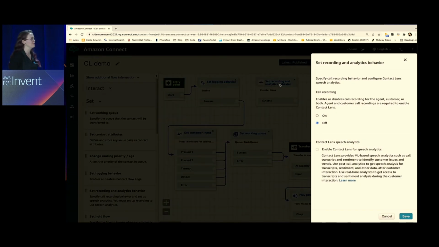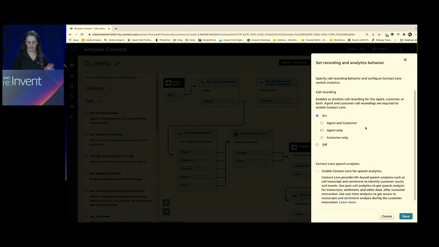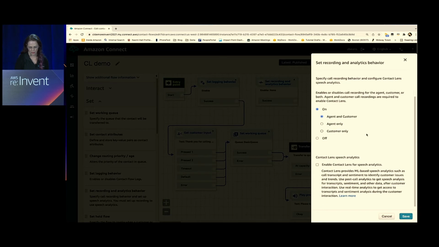I'm going to open the properties of that block, and I'm going to go ahead and enable call recording. I'm going to turn this on, and you'll see I have options here: agent and customer, agent only, or customer only. With Contact Lens, we need agent and customer because, as you saw and as you'll see, we've got to have both sides of that conversation to do that analytics. So we're going to go ahead and enable agent and customer.